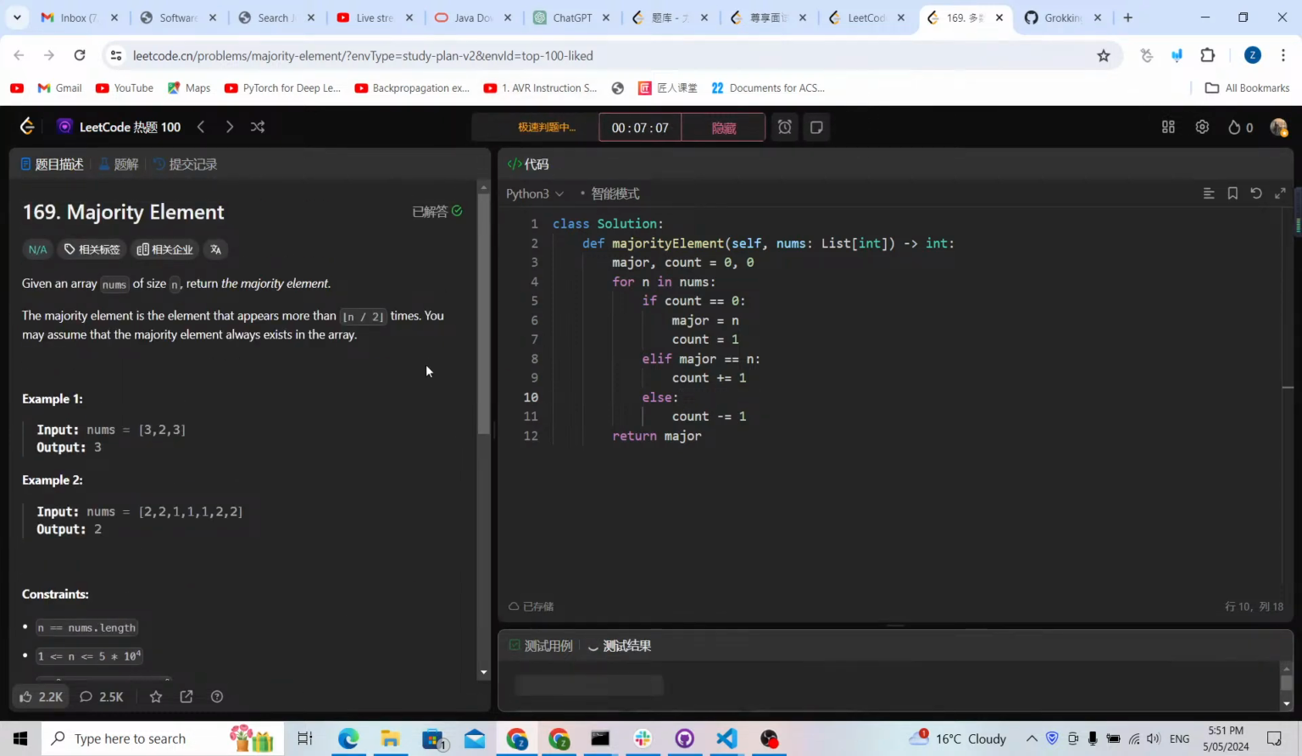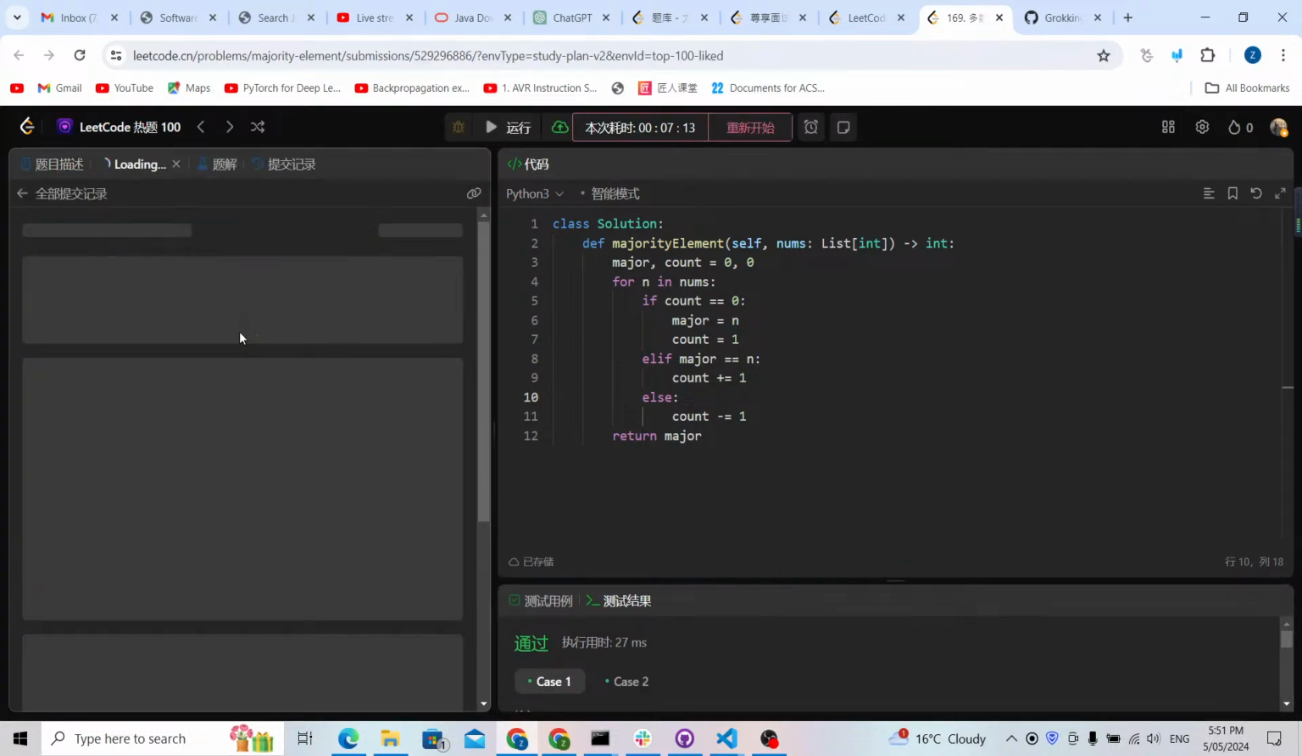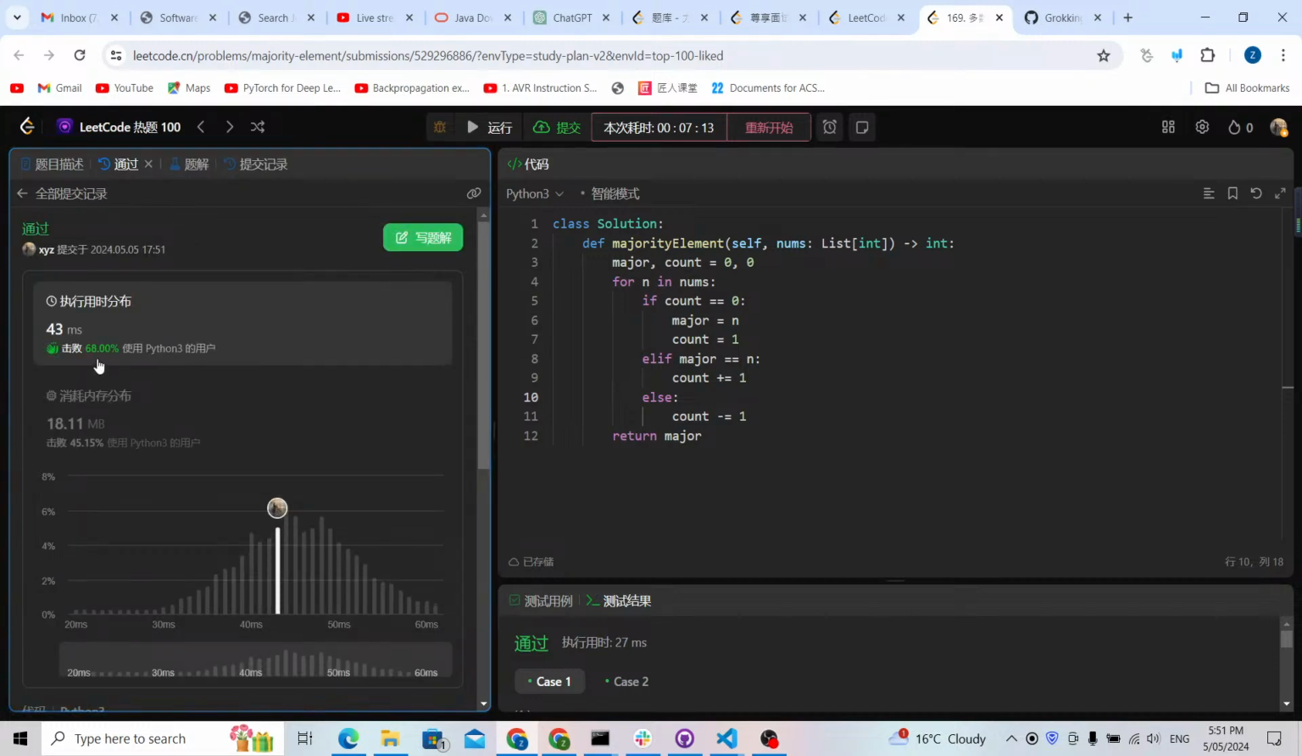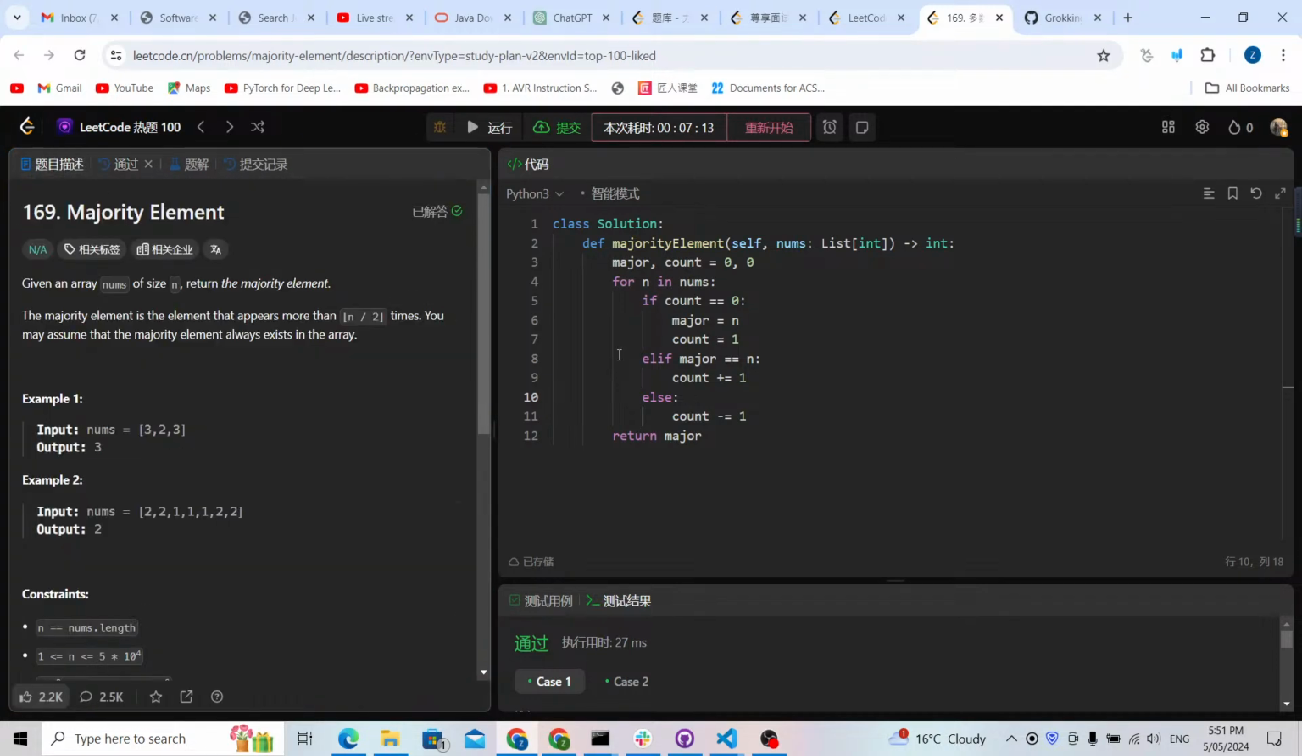Now let me run it. As you can see, it works. Now let me submit it to see if it can pass all the testing cases. As you can see, it passed all the testing cases and it's pretty fast.